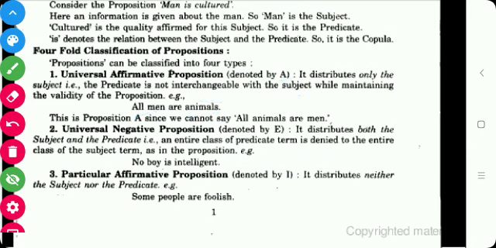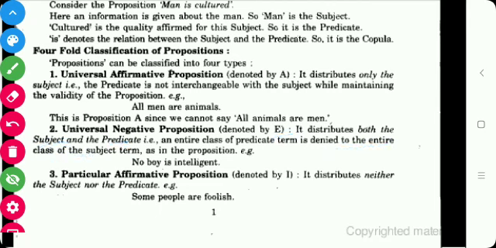Next is universal negative proposition, which is denoted by E. It distributes both the subject and the predicate, that is, the entire class of the predicate term is denied to the entire class of the subject term. For example, no boy is intelligent. Here the predicate is intelligent and the subject is boy, so the predicate term is denied to the entire class of the subject.